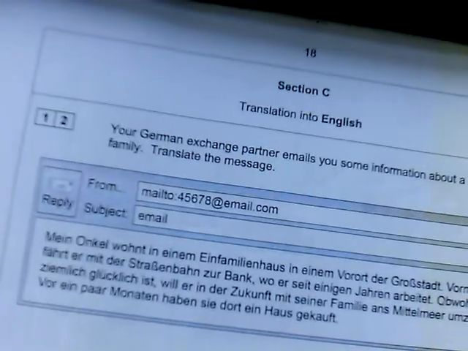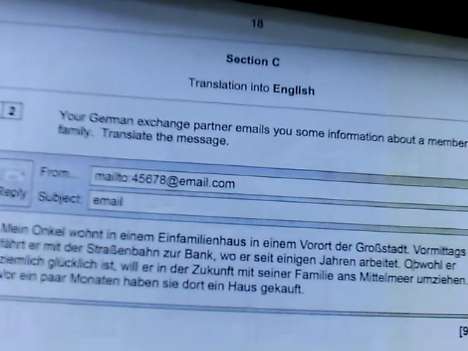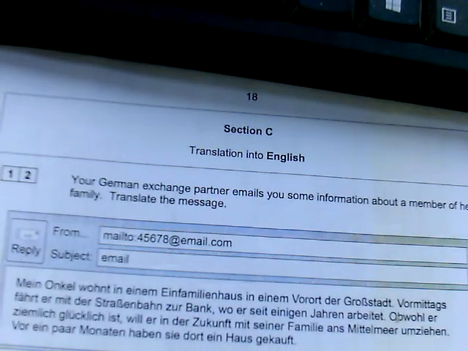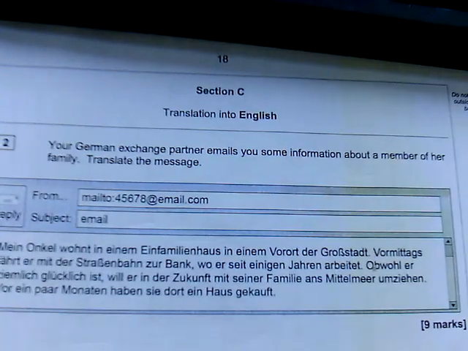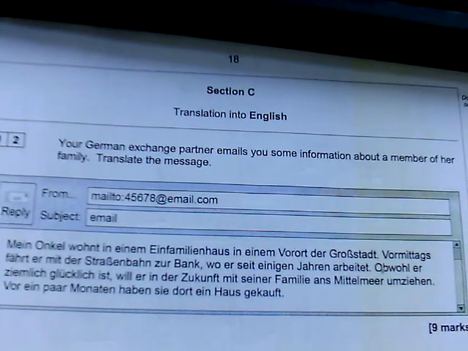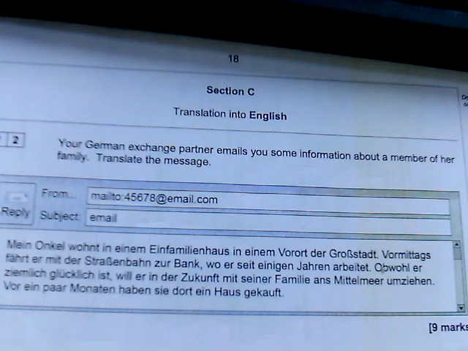Hello, so here we've got a translation to go into English from the 2019 AQA German GCSE exam paper, reading paper. So, what can we do here? Well, if we've got 9 marks and it's 9 chunks, I would look for the main subject and the main